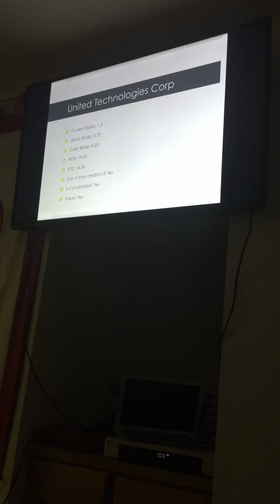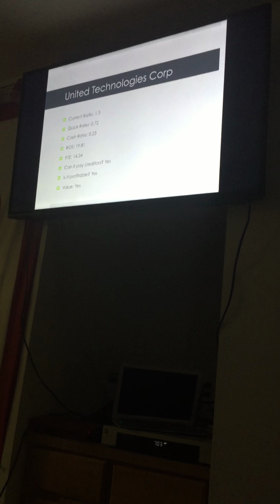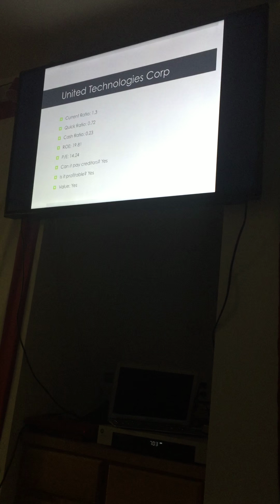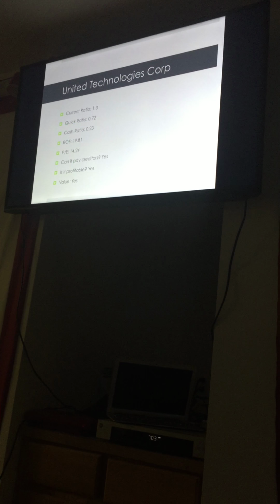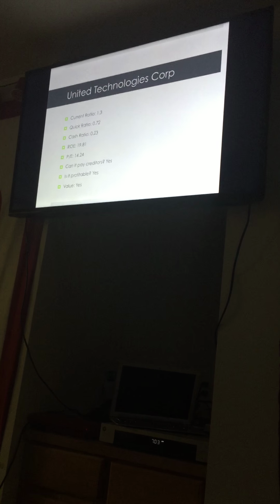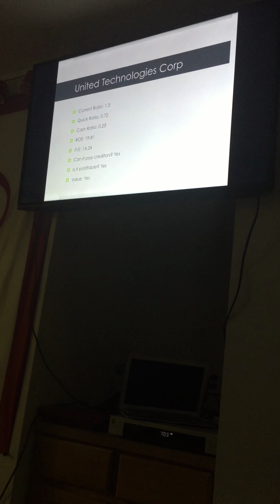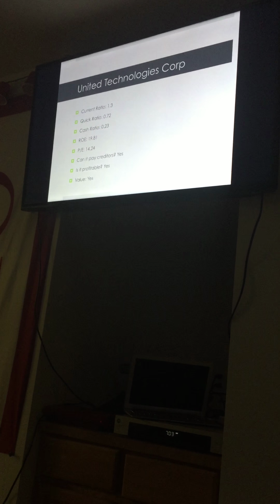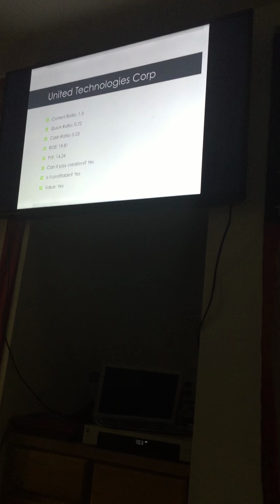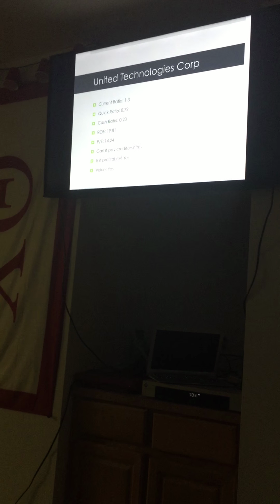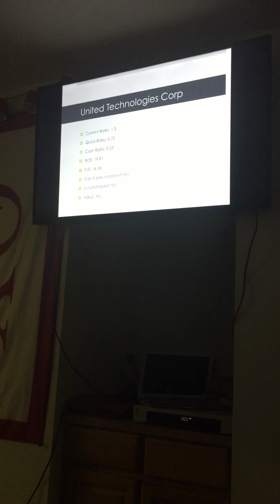They have a pretty high current ratio at 1.3, quick ratio is 0.72, and the cash ratio is 0.23. The ROE is below the industry average at 19.81, and the price to earnings ratio is below industry average at 14.24. However, that's because Boeing and Lockheed Martin have ridiculously high ratios for those two, so it really bumps up the averages. So still pretty good averages for ROE and PE. They're very profitable companies. They're able to pay their creditors and add value to any portfolio.